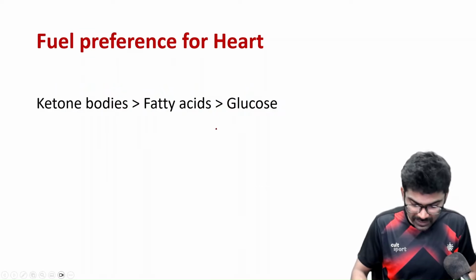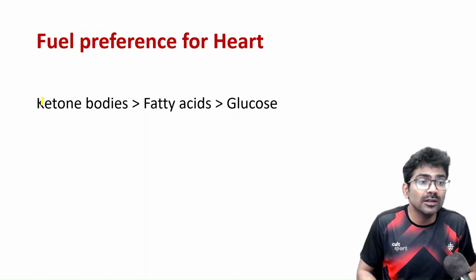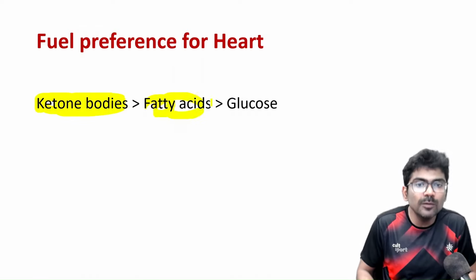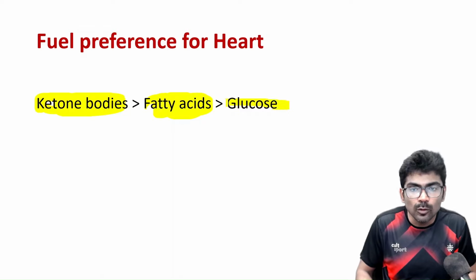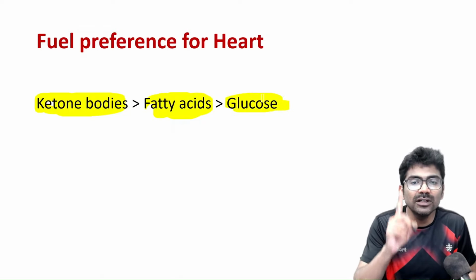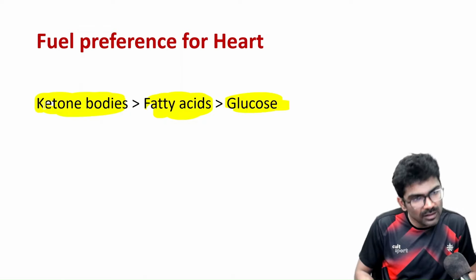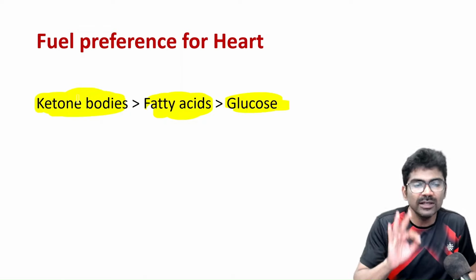Look at the fuel preference of heart. It mainly prefers ketone bodies followed by fatty acids. Glucose is the least preferred fuel for heart. Remember, for cardiac muscle, the majorly preferred is ketone bodies.